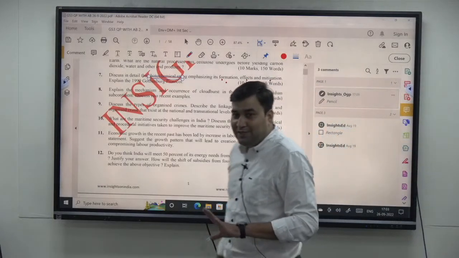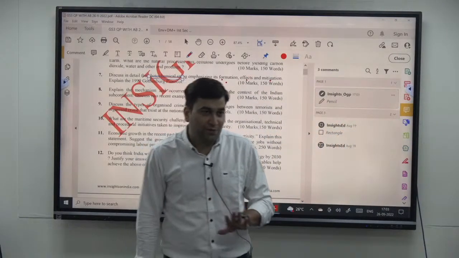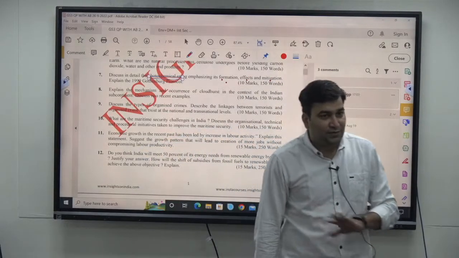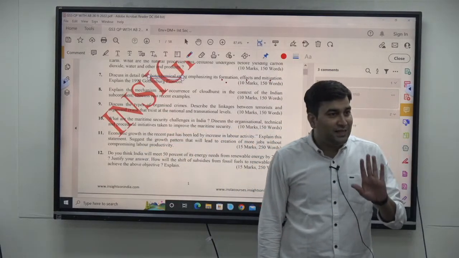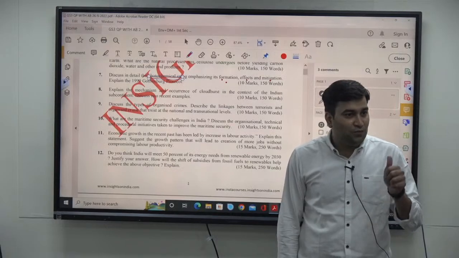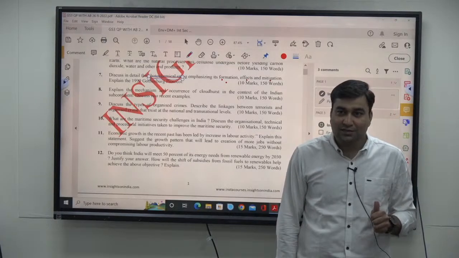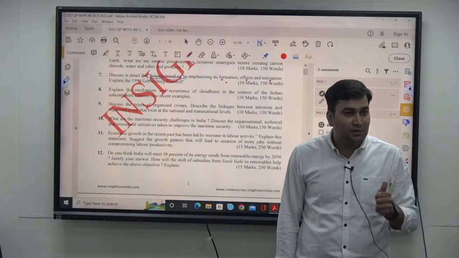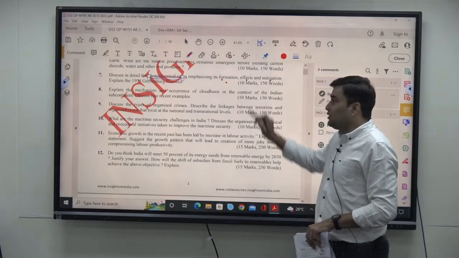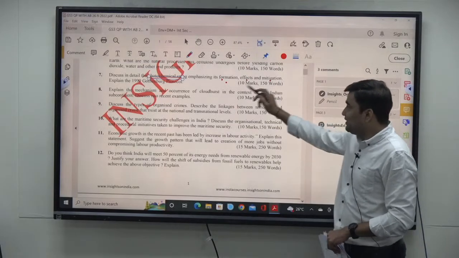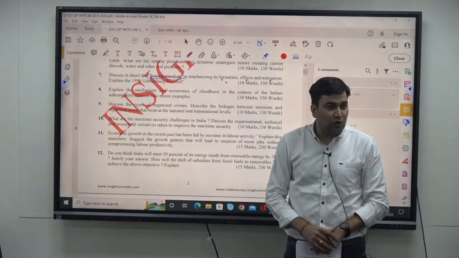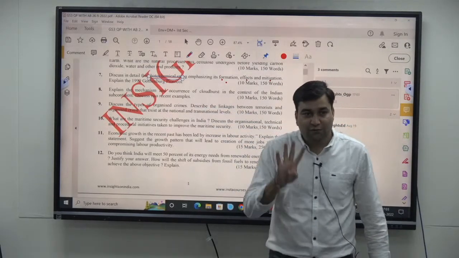So the question is for 10 marks, 150 words. The question is pretty straightforward. The question has 3 things. One, what is photochemical smog? You have to write the definition, how it is formed, and after that its effects, how we are going to mitigate it, and then the Gothenburg Protocol. So in total, there are 4 parts of the question.